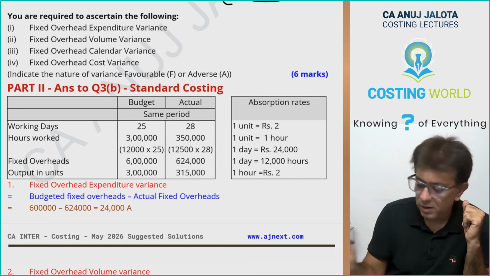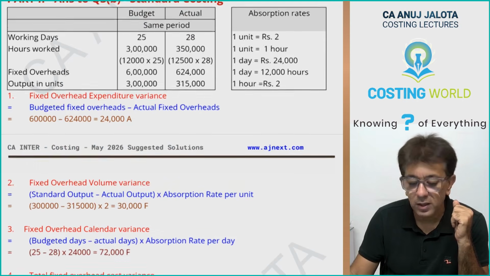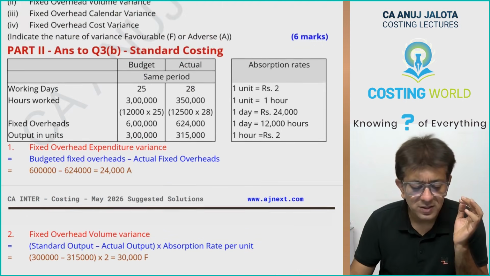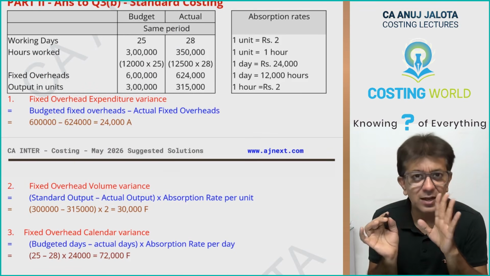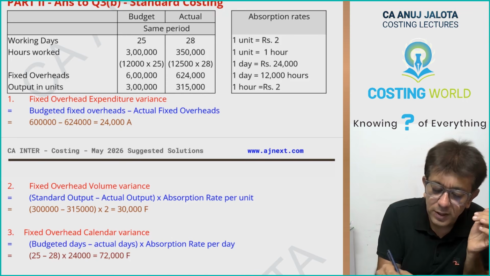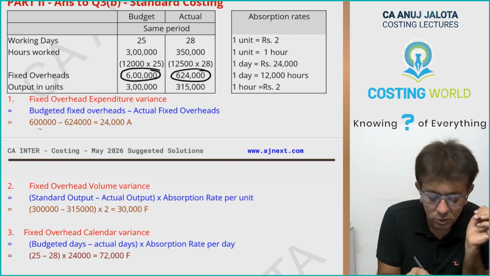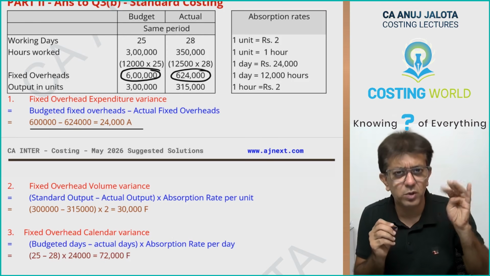Now, once this is all done, we start calculating variances. There are 4 variances. First of all, expenditure variance. Expenditure variance is calculated how? In this period, how much should have been the expenditure, and how much was the actual expenditure. Actual expenditure was higher by 24,000. So the answer is 24,000 adverse.